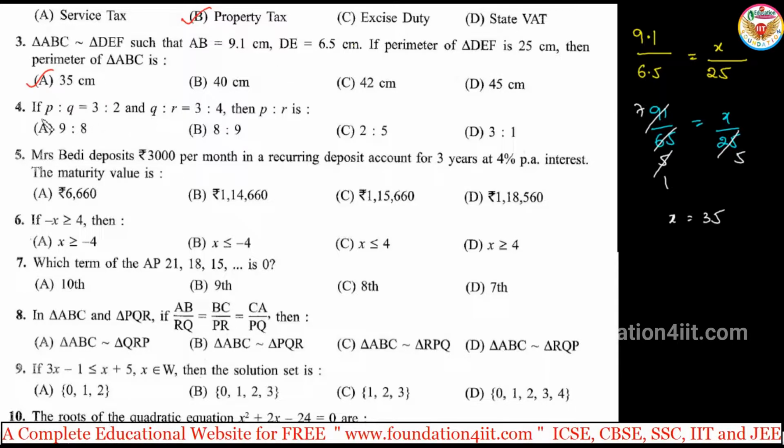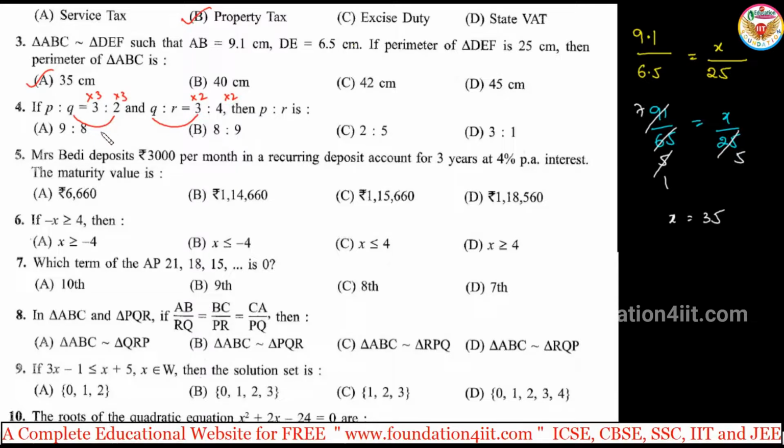Next one. If P is to Q is equal to 3 is to 2, and Q is to R is 3 is to 4, then find P is to R. So is the Q value the same? Right? The Q value here is 2, and here the Q value is 3, not the same. For 2 and 3 the LCM is 6. So multiply the first one by 3 and 3, to make it 6. Multiply the second by 2 and 2. Now 2 threes are 6, 3 twos are 6, so the Q value is the same.